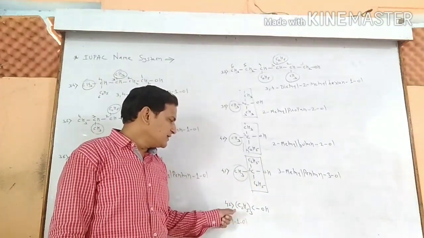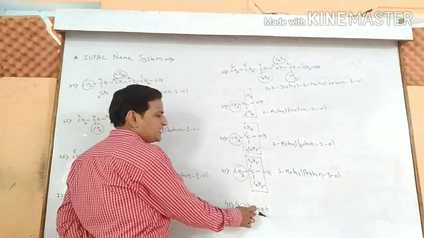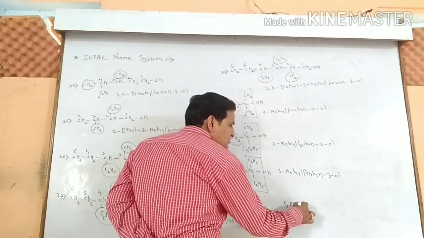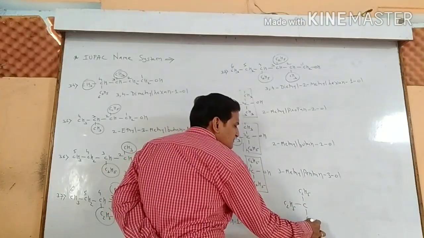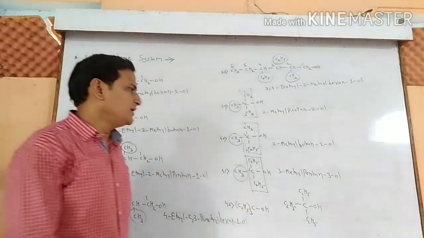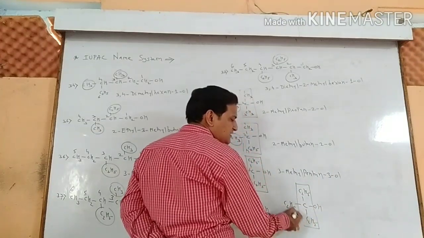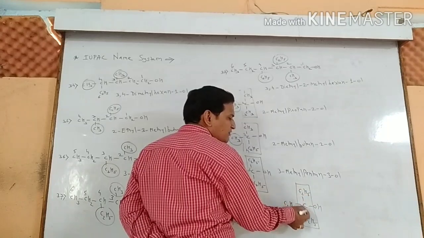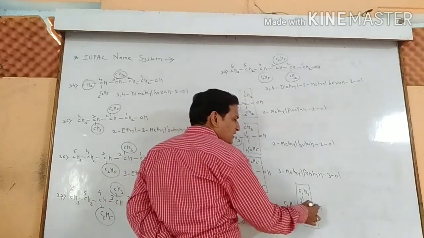Example number 42. Here C2H5 thrice, C means what? 3 C2H5 groups are attached to the same carbon atom. Name, select the parent alkane chain. You can select this one 1 2 3 4 5, or 1 2 3 4 5. All are having the 5 carbon atoms. And the third position having the hydroxy group.